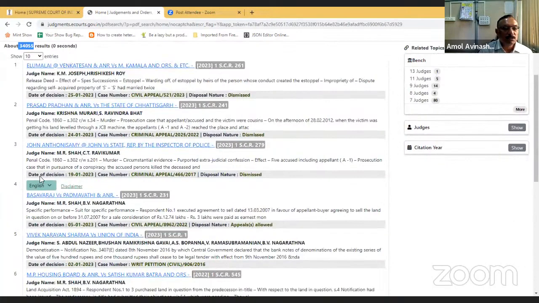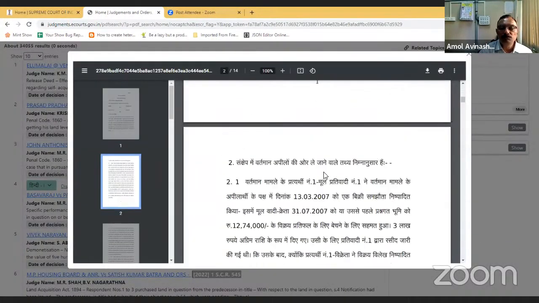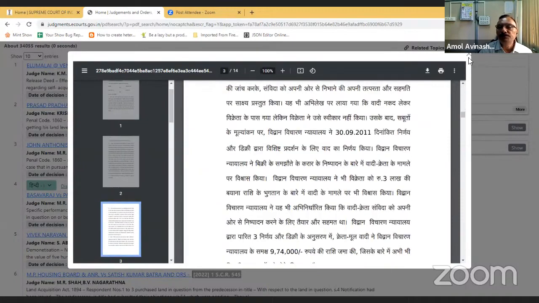If a judgment is available in multiple languages, then you can see a select box for the judgment. Now English and Hindi: this judgment is available in both languages, English and Hindi. If I select Hindi, I can get the Hindi judgment.